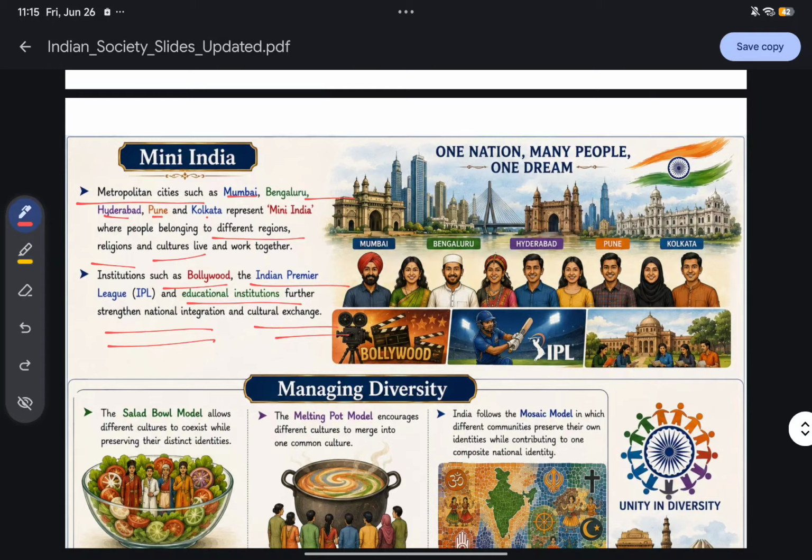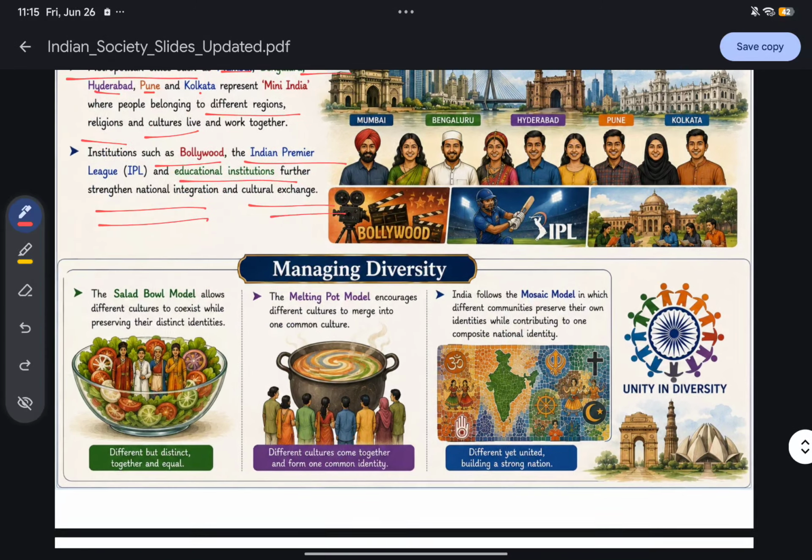Sports play a major role. For example, when India plays a World Cup match, the whole country is united. We all cheer for India. We are not saying that we are from Delhi or we are from South India, we are from North India. We are not saying that. So that is the most important thing that also makes us united.